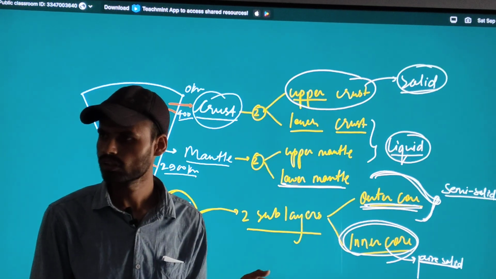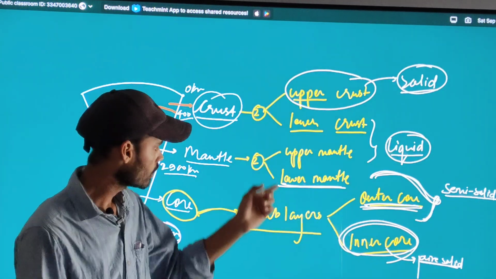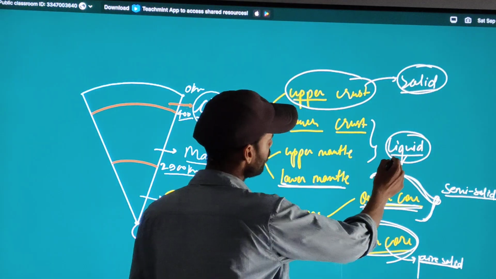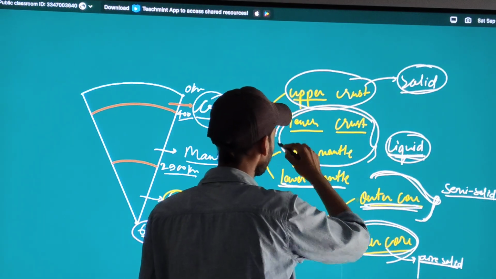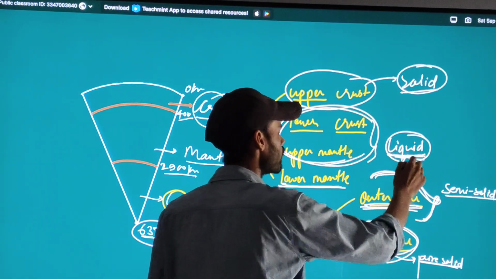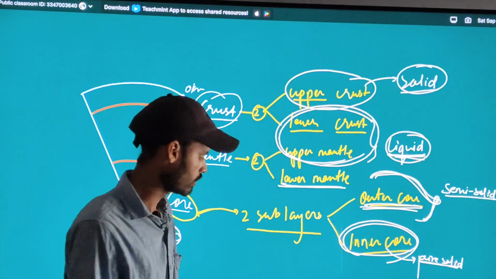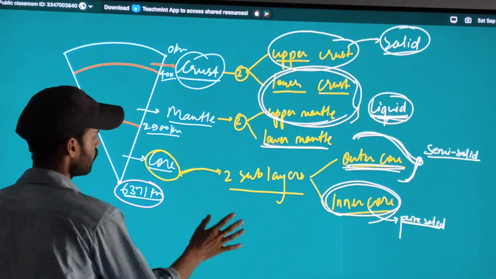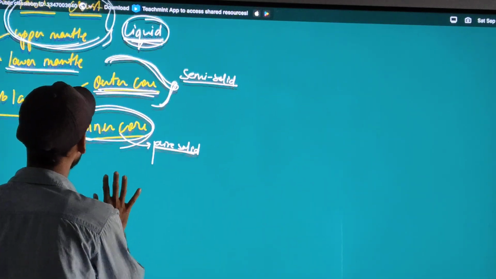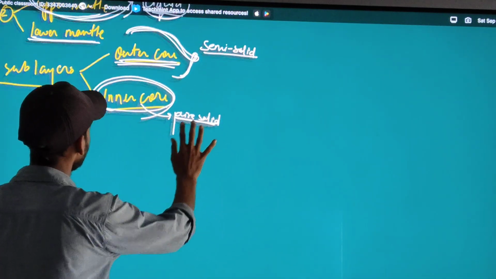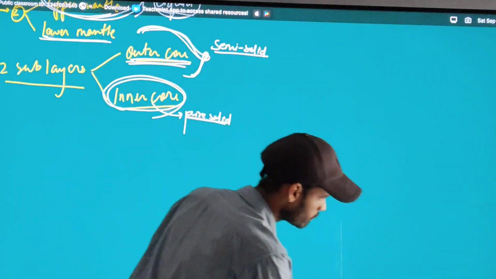Now we will see what the reason is that this part is liquid. Why is this part of the internal earth liquid? Listen carefully.